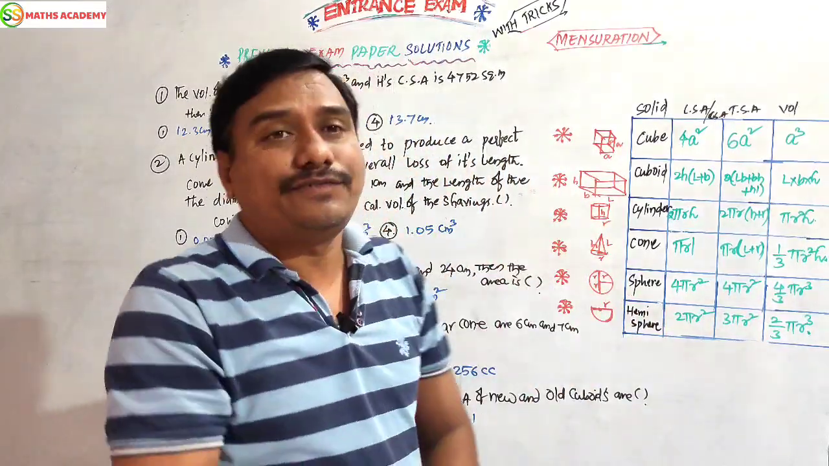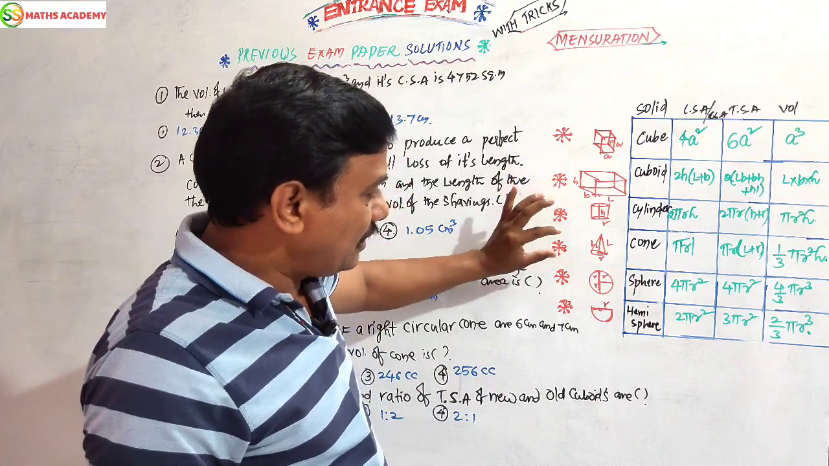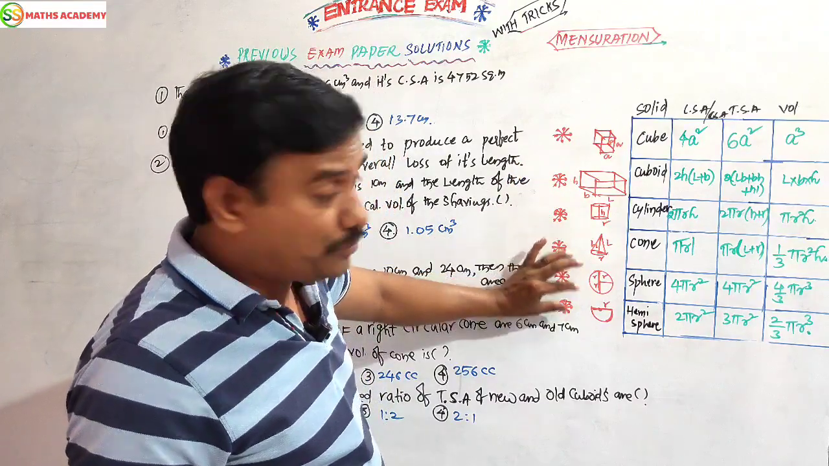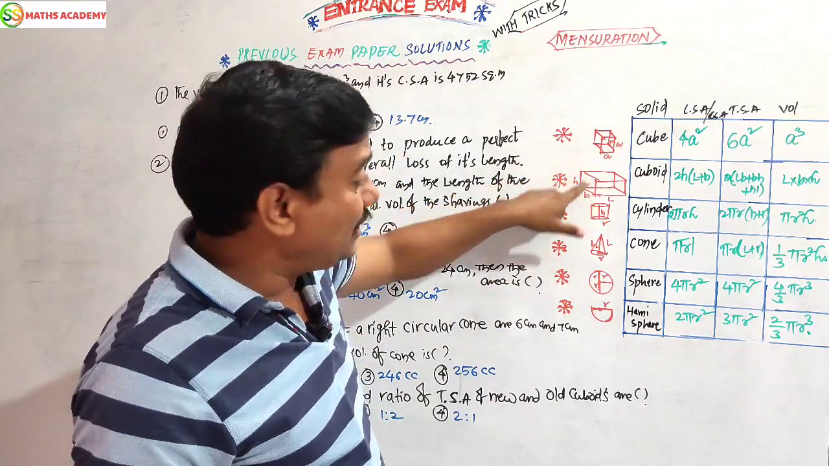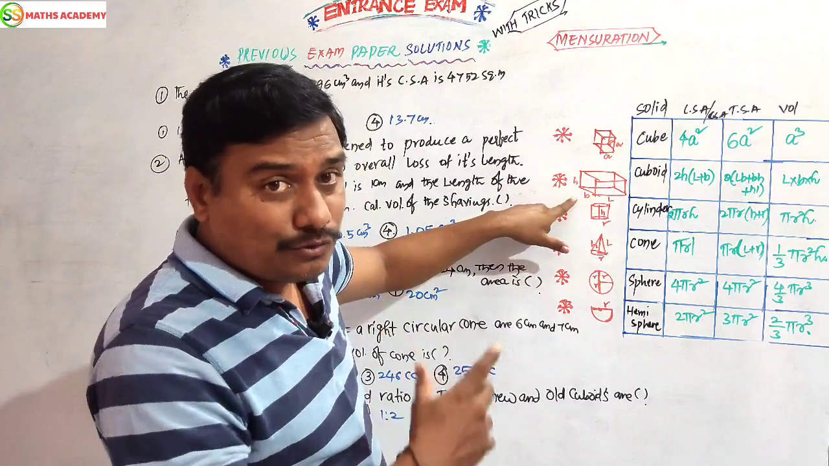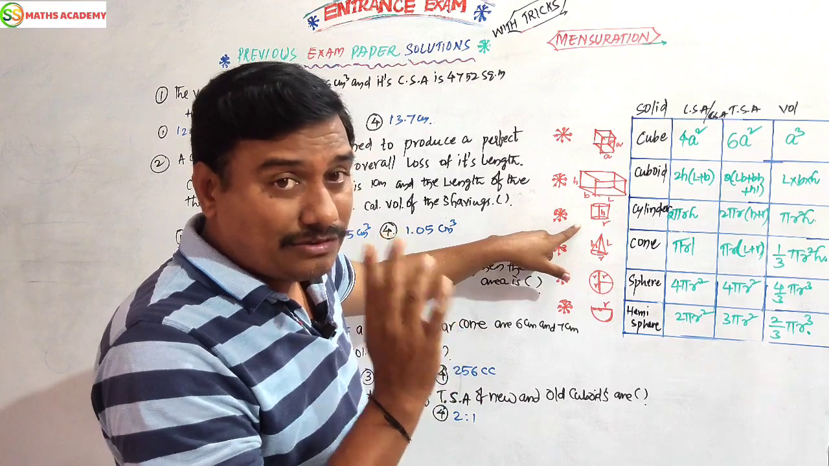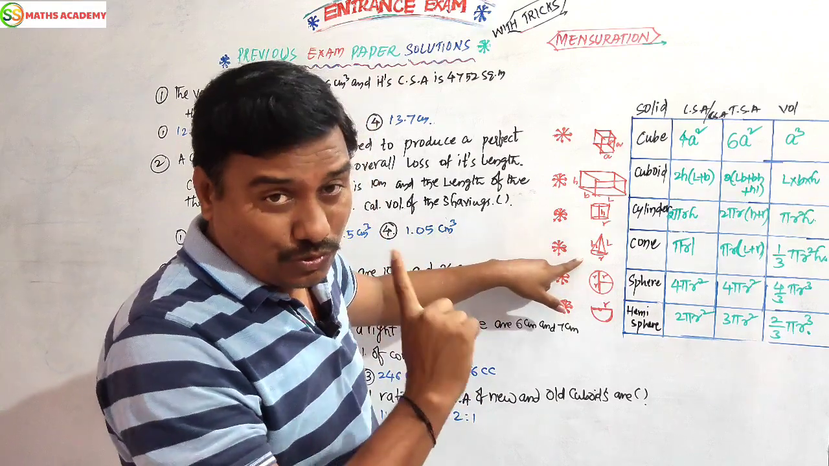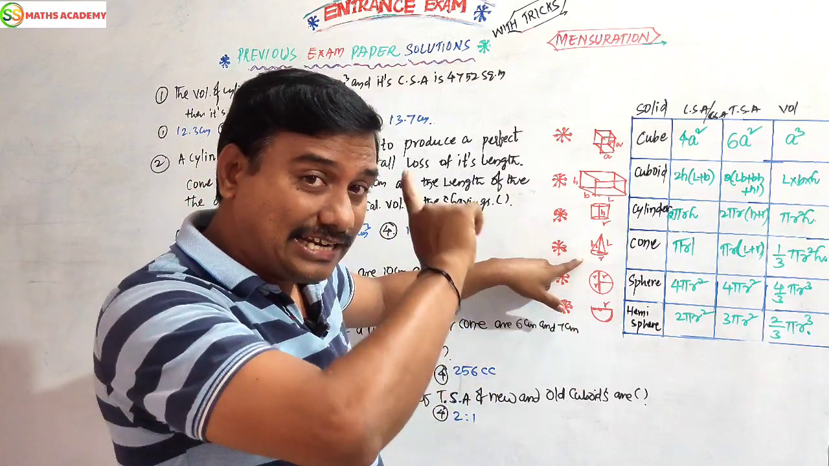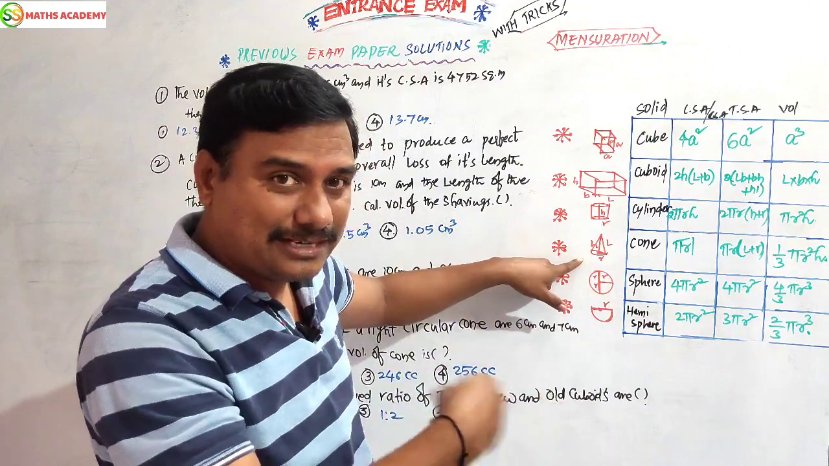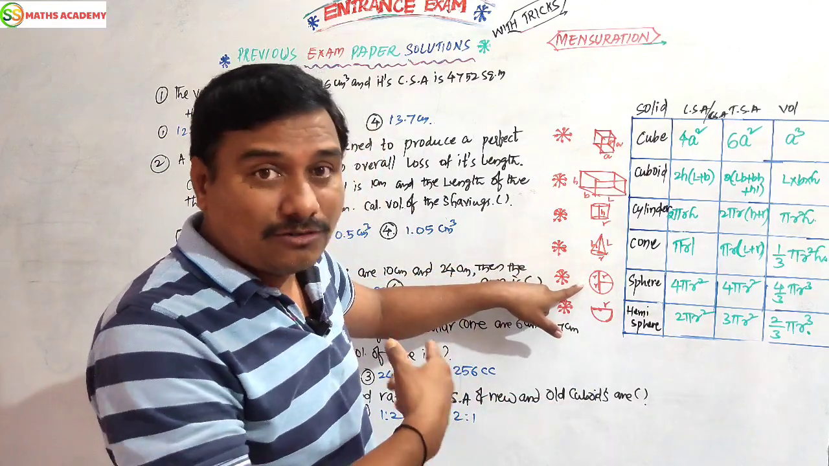This is the literal information: cube, cuboid, cylinder, cone, sphere, hemisphere. Cube has one side; length, breadth, height are the same. Cuboid has different length, breadth, height. Cylinder has one radius, one height. Cone has one radius, one height, one slant height. Slant height is like the hypotenuse in the Pythagoras theorem. Now this is called sphere.